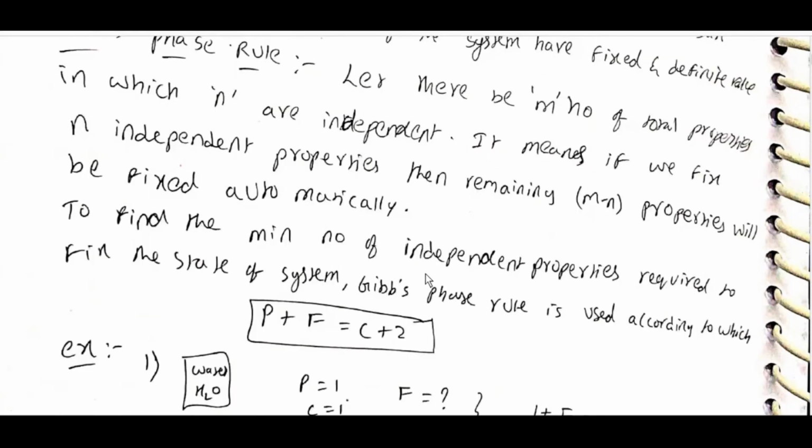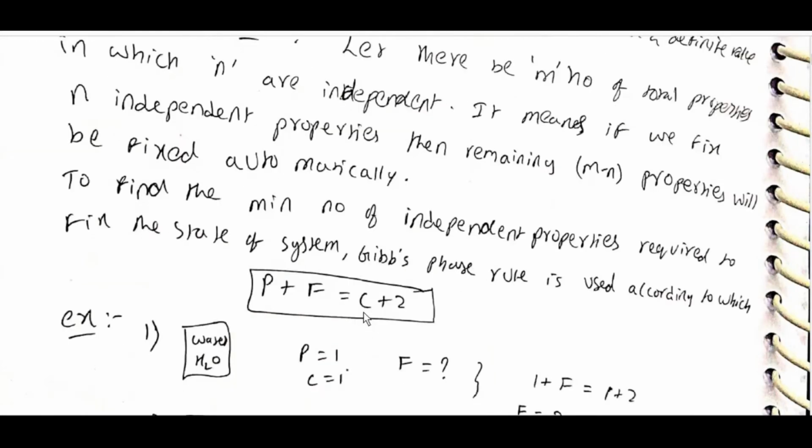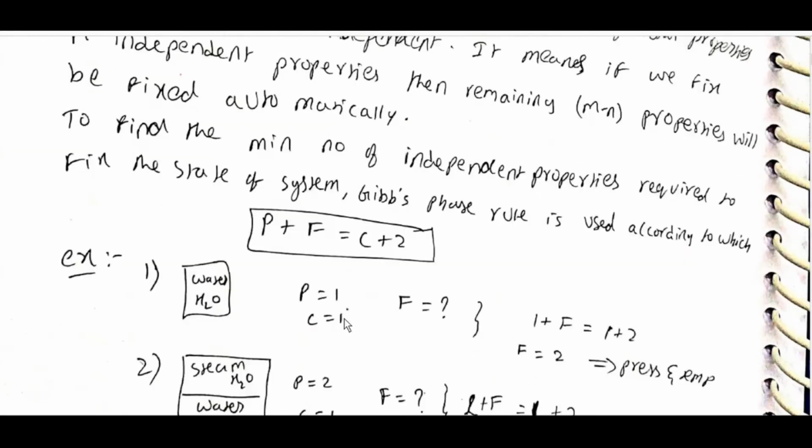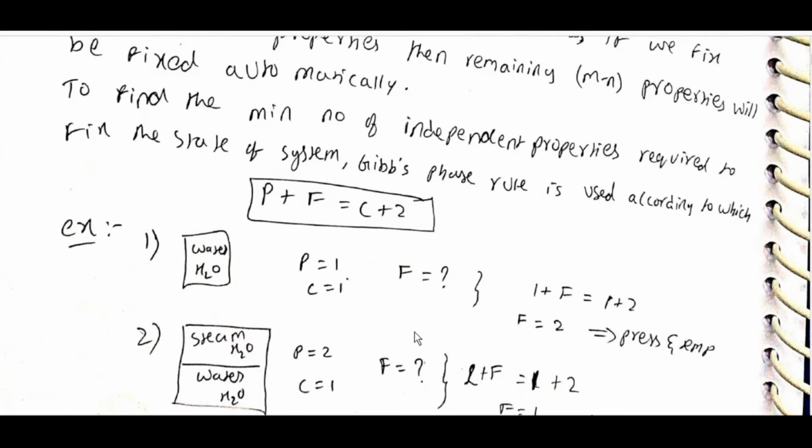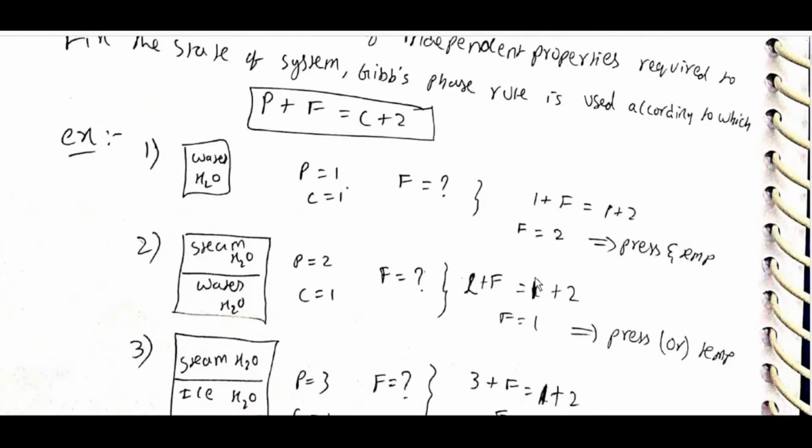To find the minimum number of independent properties required to fix the state of a system, the Gibbs phase rule is used, according to which P plus F is equal to C plus 2. Water, H2O: P is equal to 1, C is equal to 1, so F is equal to 2, pressure and temperature.